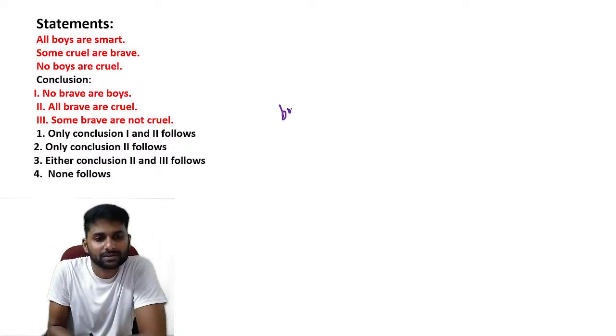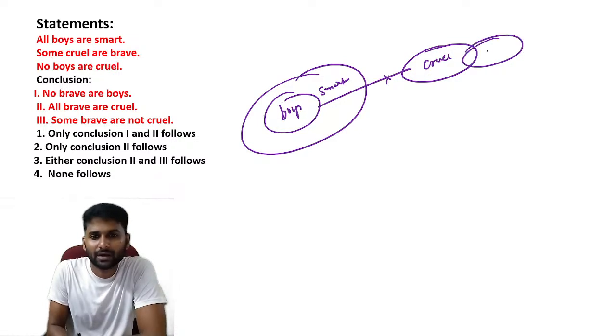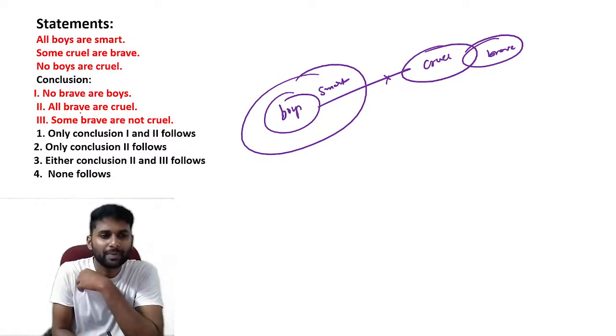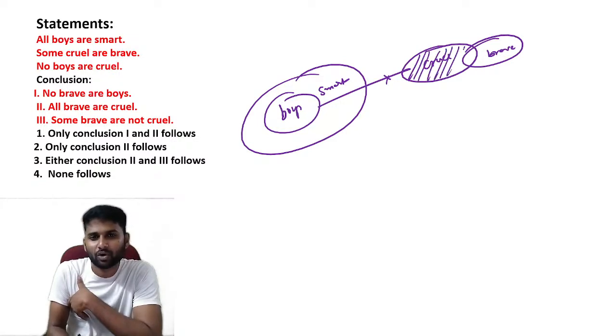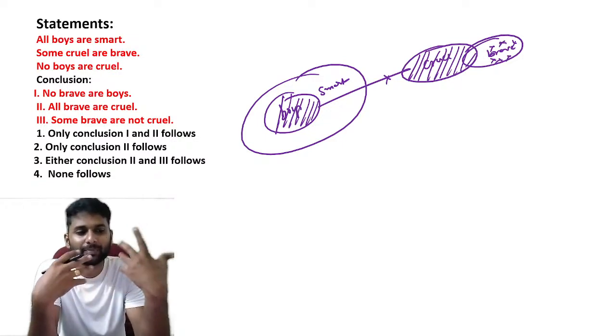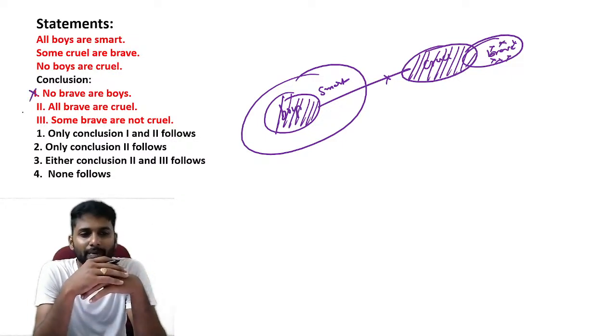Now see, all boys are smart. No boys is cruel. Some cruel are brave. Let's go through the conclusions here. No brave are boys. See, we cannot assume a relation among cruel and boy, but we can assume a relation between boy and brave. Why? Because this is the portion we can assume with a boy. It means we can assume a relation between boy and brave, but the conclusion says no, that's why it is invalid. Second one, all brave are cruel.